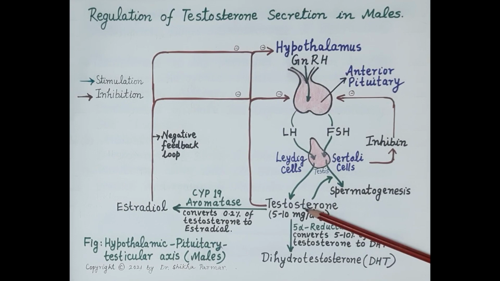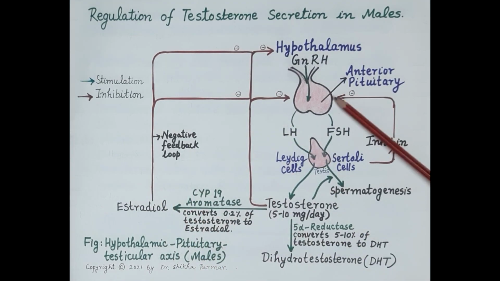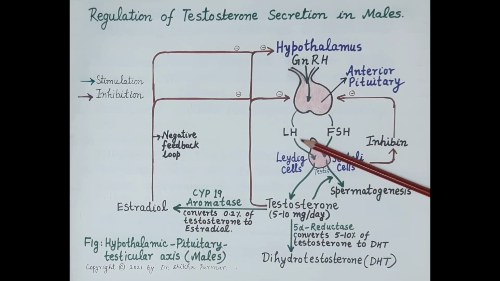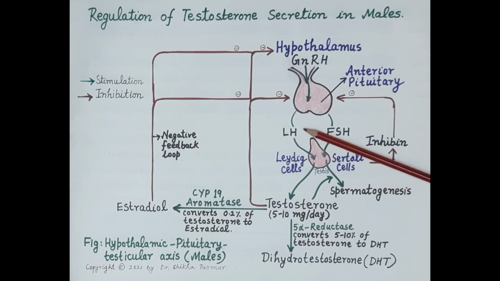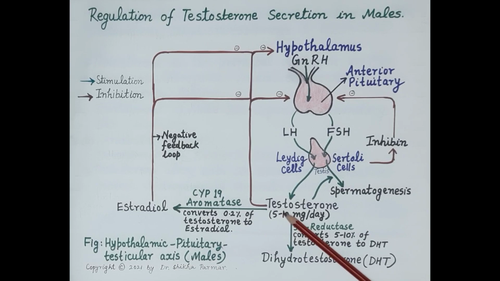Apart from this, a rise in the levels of estradiol also inhibits the anterior pituitary to reduce the secretion of LH, and reduced secretion of LH again reduces the secretion of testosterone. So this is how secretion of testosterone is regulated by the hypothalamic pituitary testicular axis and by estradiol.